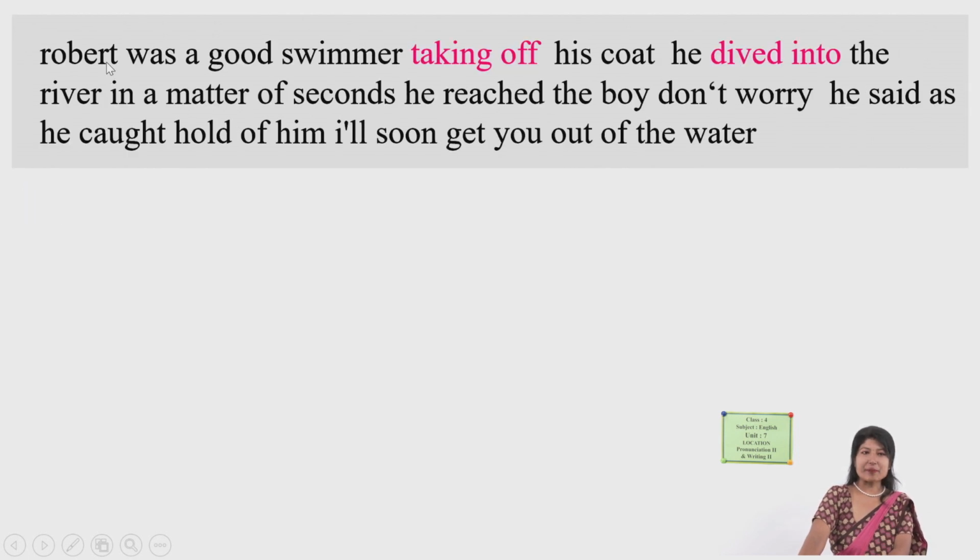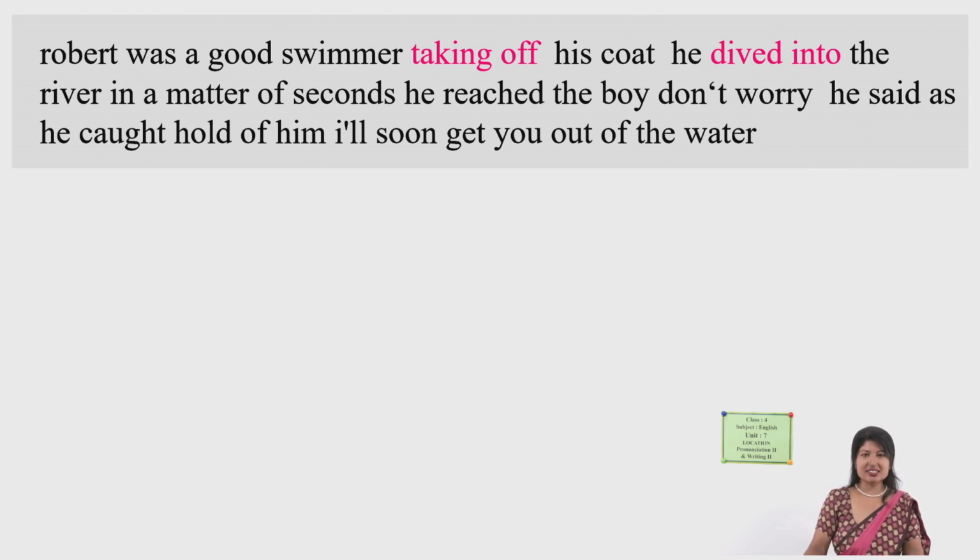Look here. Robert was a good swimmer. Taking off his coat, he dived into the river. In a matter of seconds, he reached the boy. This is the whole text, and as you can see, there are no full stops and no commas. So come on, quickly you have to find them out. Have you gone through?